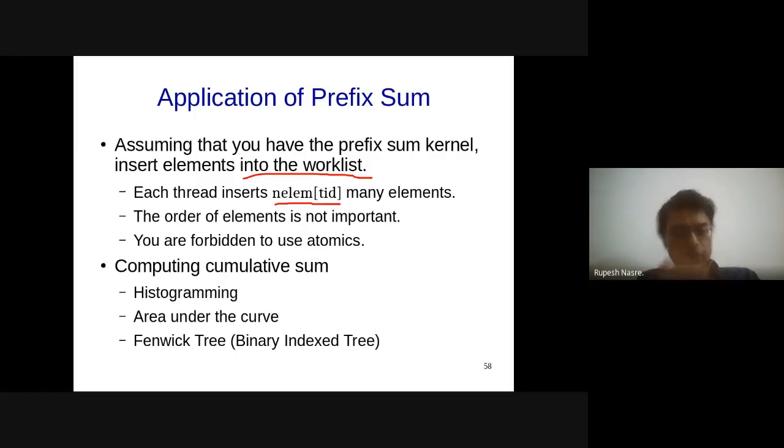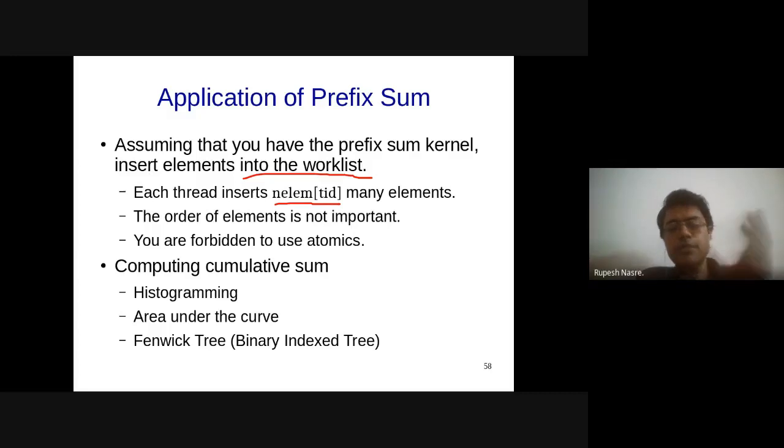What is that? Of course, order will be different. Yes, so that is very important. In atomic add, there is no guarantee that thread 0 is the first one to insert elements at the start of the array. Whereas in prefix sum, you are going to get that guarantee, right? Because you are computing it from left to right. Thread 0 is always going to be the first one to add, then followed by thread 1, then thread 2, and so on. So if that is your requirement, prefix sum is the one to go ahead with.